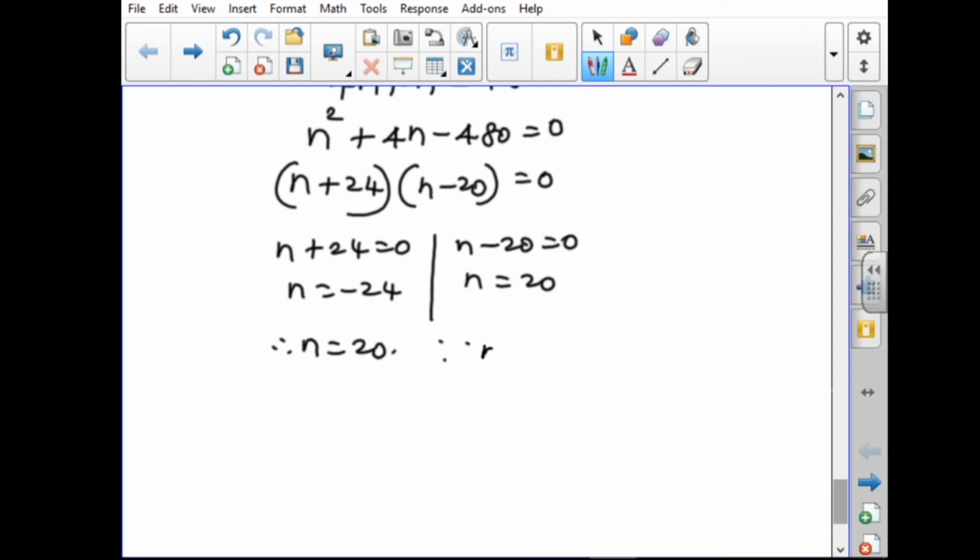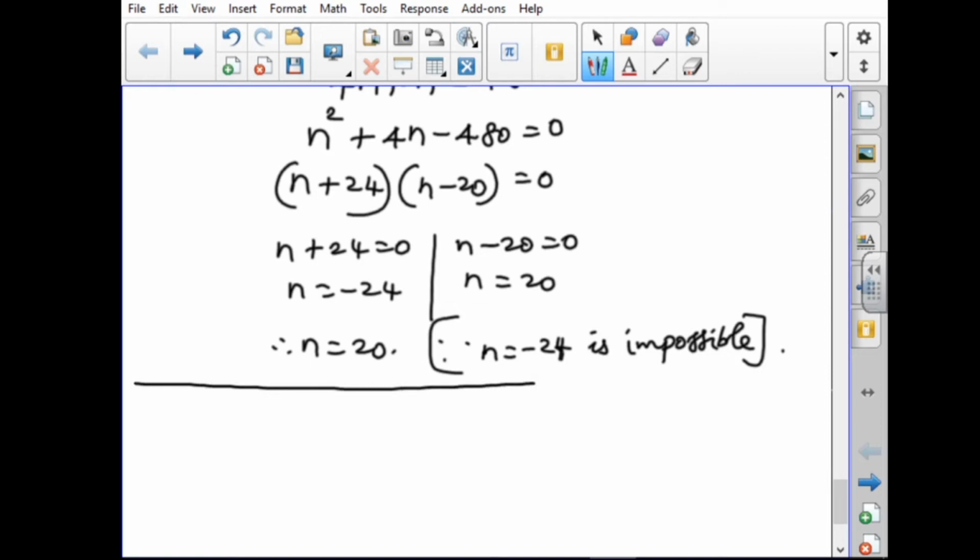Since you have to write the reason: n equal to minus 24 is impossible. The number of terms must always be positive. Therefore n equal to 20. In this sum they asked for the number of terms, and the number of terms equal to 20. So the second sum is over. Next, the third one.